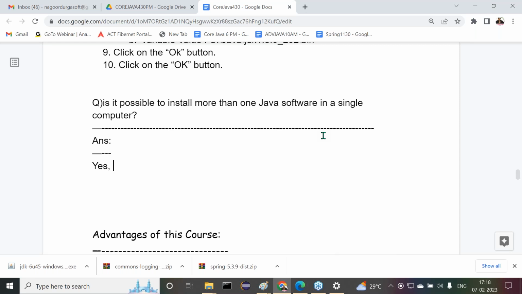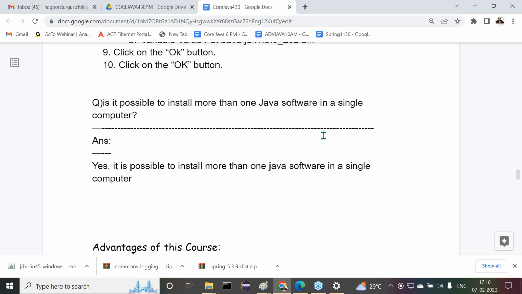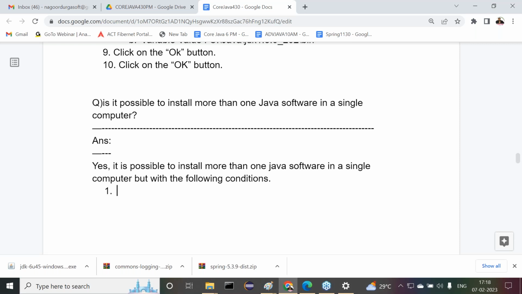Yes, it is possible to install more than one Java software in a single computer. But there are some conditions available. But with the following conditions. What are the conditions here? Condition number 1. Observe carefully.